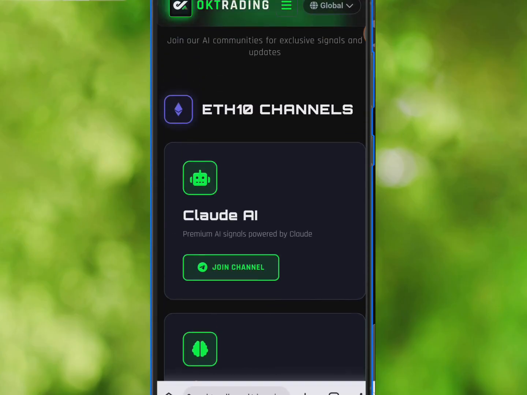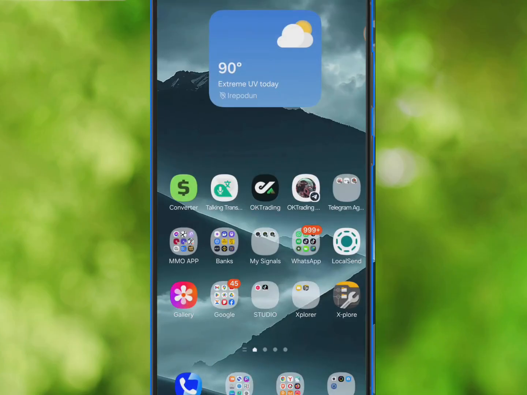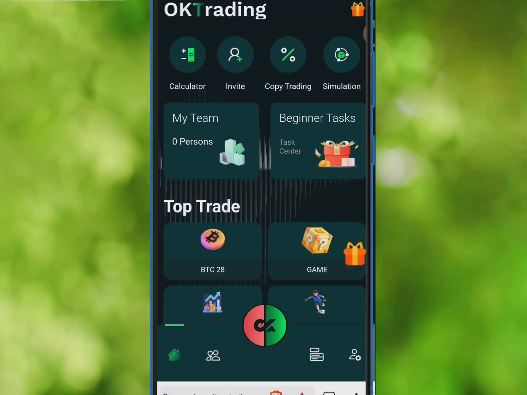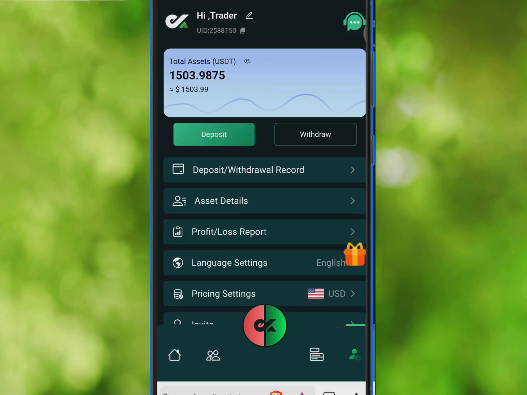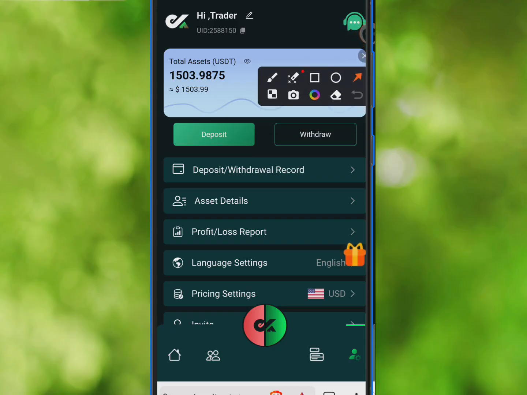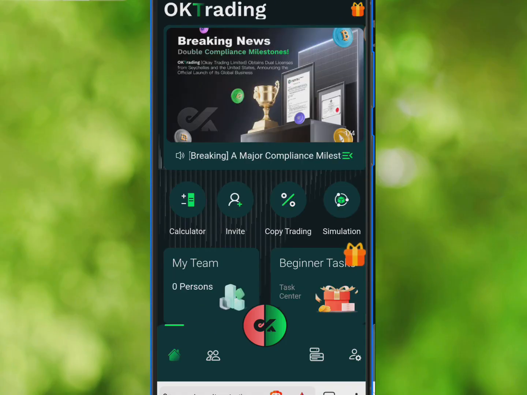So now what we want to do basically is to claim our bonus. When you first of all join the platform, of course, as a newcomer, you stand a chance to get some bonuses, and secondly, you still stand a chance to get even more bonuses when you start trading with the platform. When you make your first deposit, you stand a chance to win some bonuses, and if you even invite friends, you stand a chance to win even more and more bonuses.